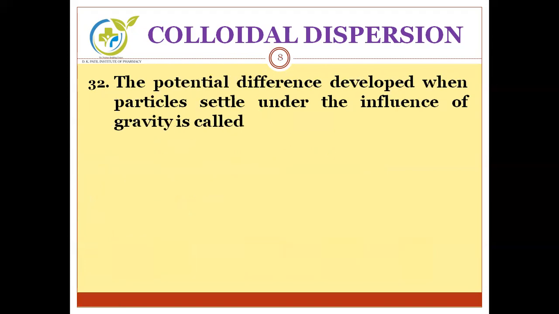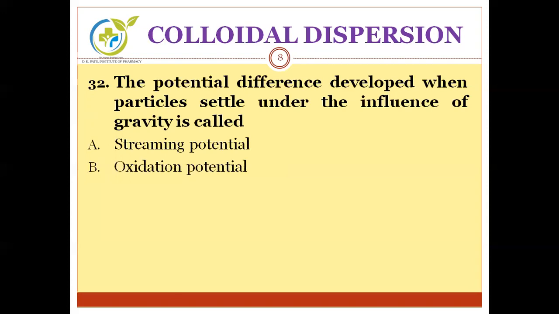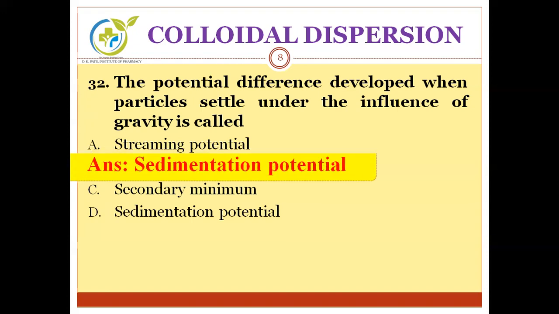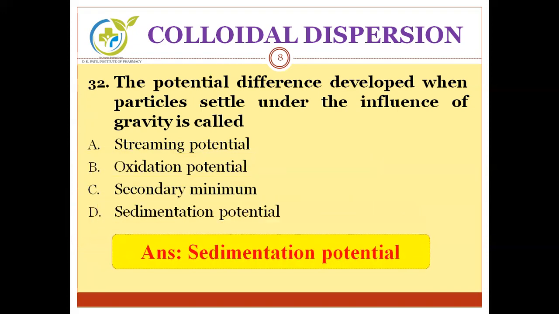Next question. The potential difference developed when particles settle under influence of gravity is called streaming potential, oxidation potential, secondary minimum, or sedimentation potential. The correct answer is sedimentation potential.